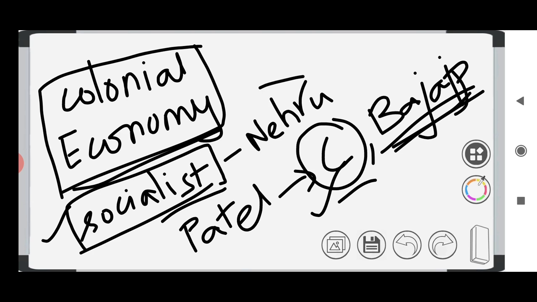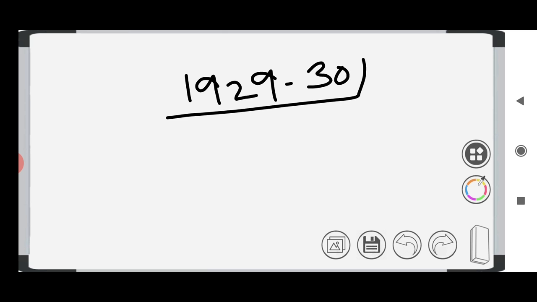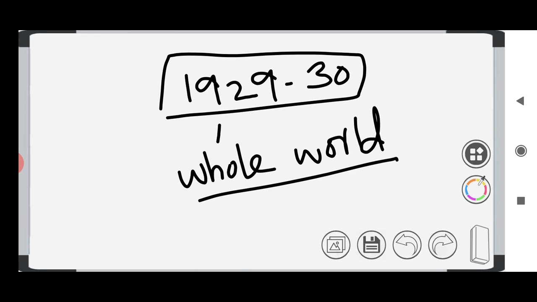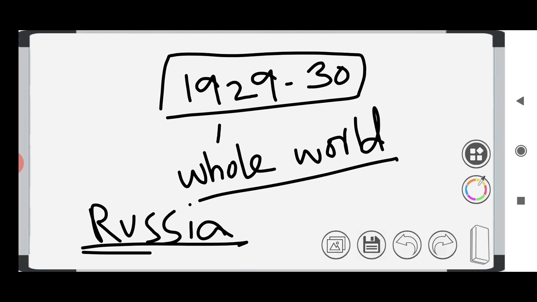So why were many people getting attracted towards the socialist economy? During that period, most of the freedom fighters were attracted towards the socialist economy. The reason for that is that in 1929 to 1930, there was an economic crisis. The great economic crisis happened, and during that crisis, the whole world suffered. Not a single country, the whole world suffered, except one country, and that country is Russia. So Russia alone escaped the great economic crisis, and that attracted many freedom fighters and many political leaders.